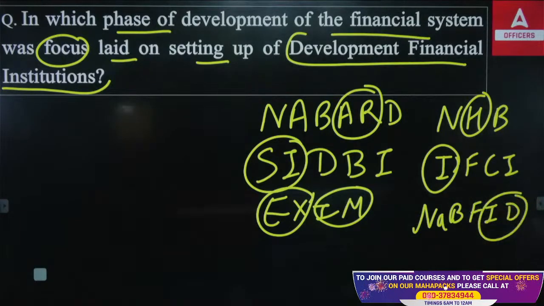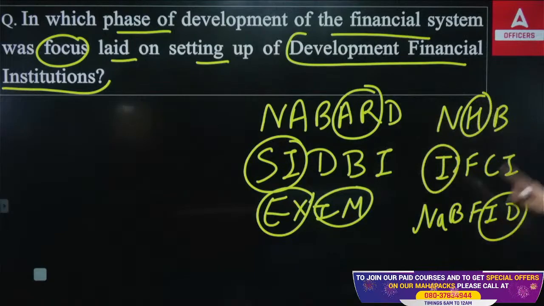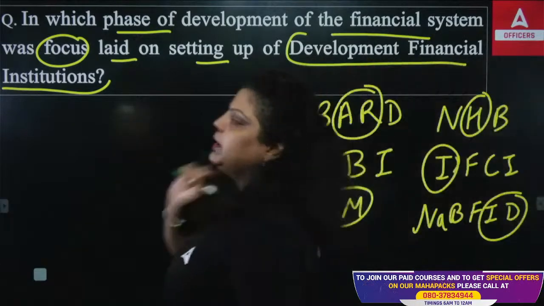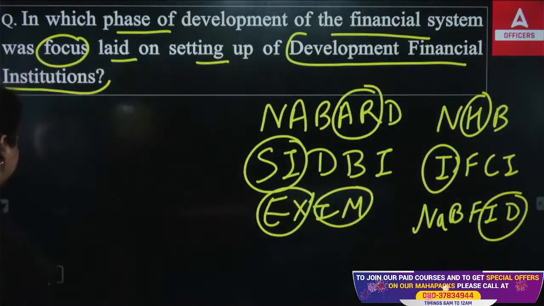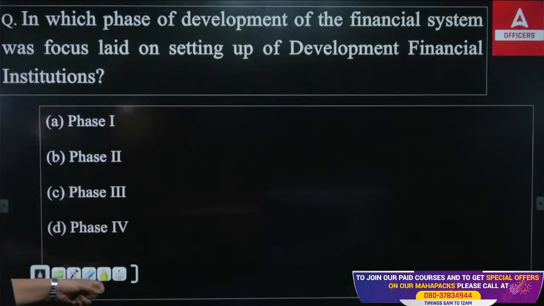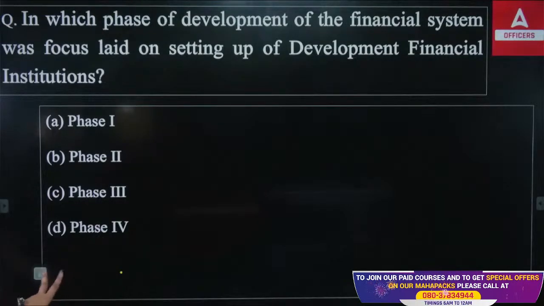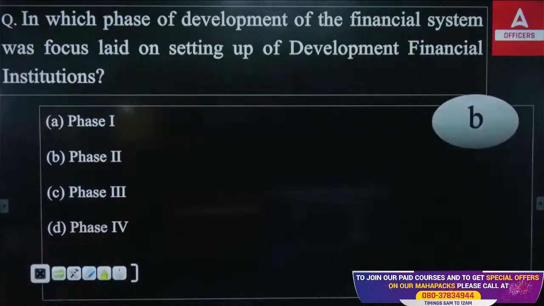So these are all the development financial institutions of our country, and they work for the development of particular sectors in the country. So now let me know which particular phase focused on the development of development financial institutions. Phase 1, 2, 3 or 4. Which of the following is correct? Phase 1, 2, 3 or 4. So the right answer is your phase 2, in which we introduced the development financial institutions. Okay. So the right answer will be B option.